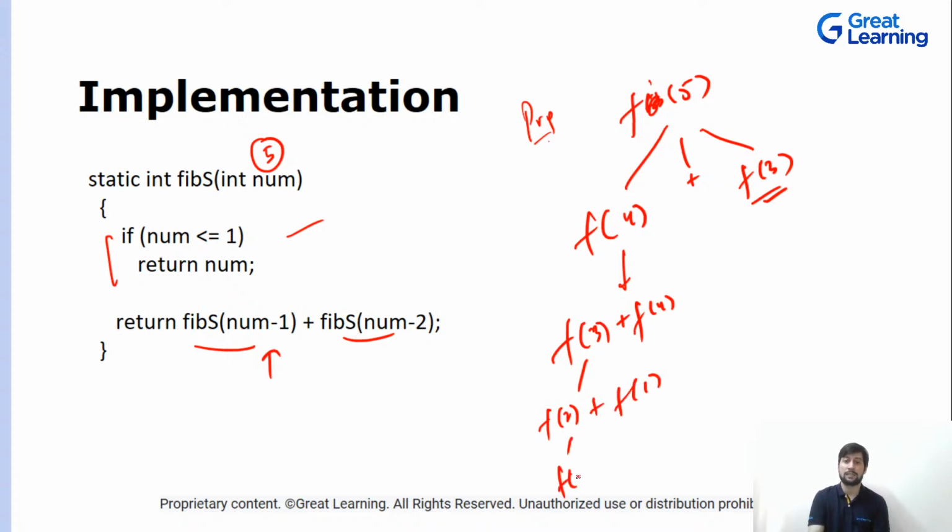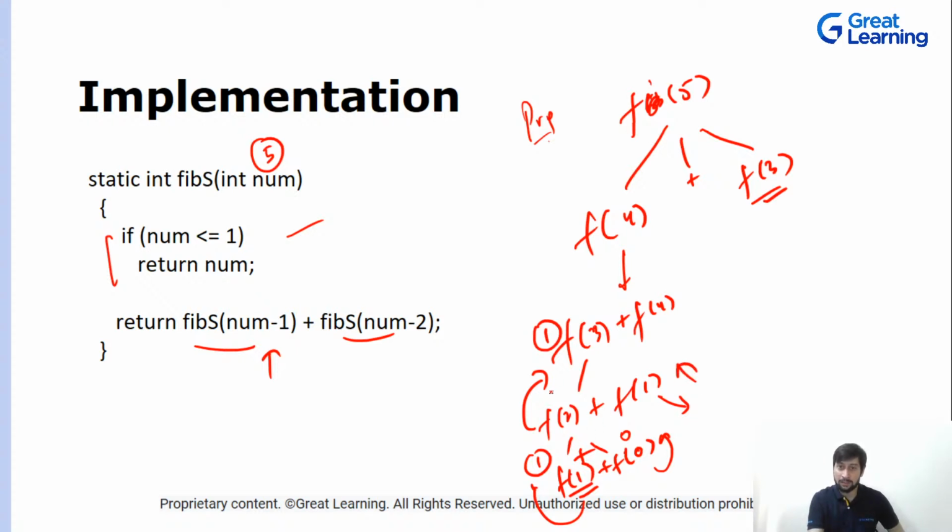So with this, what happens at the end when we are at this particular call? This will be fib1 plus fib0. Now this number is equal to what? It is equal to 1, so it returns num, that means it returns 1. Similarly, this will return 0. When we add these two up, it will be 1 and it will be returned to fib3. Similarly, fib1 will check, okay, this number is less than or equal to 1. Again it will go back, and before we send it, we add these two. So 1 plus 1 is 2, so this will be sent to fib3.